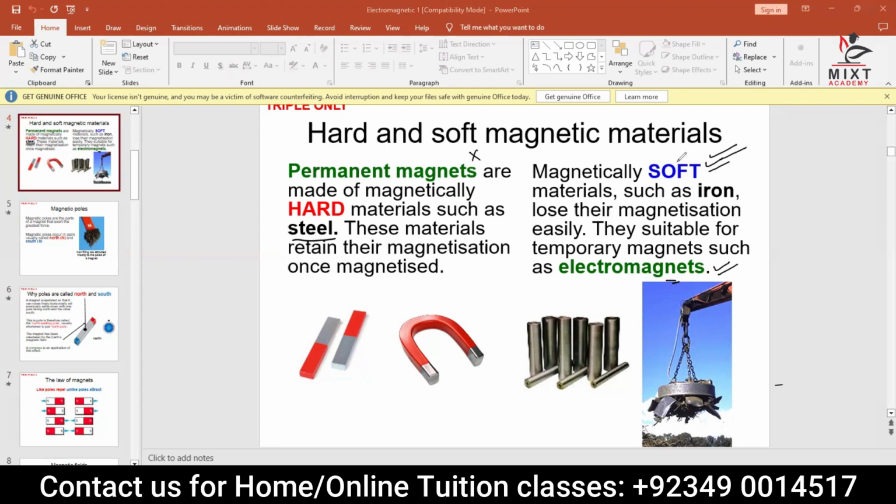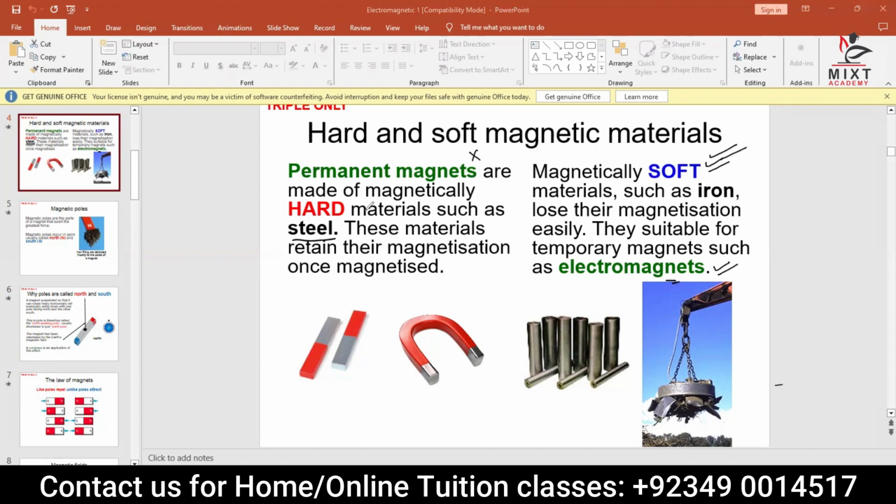In which devices do you see iron used in electromagnetic devices? Any ideas? Any guesses? They are used in transformers. They are used in electric bells. They are used in switches. You never see a permanent magnet used; I mean, you never see a hard magnetic material used instead.